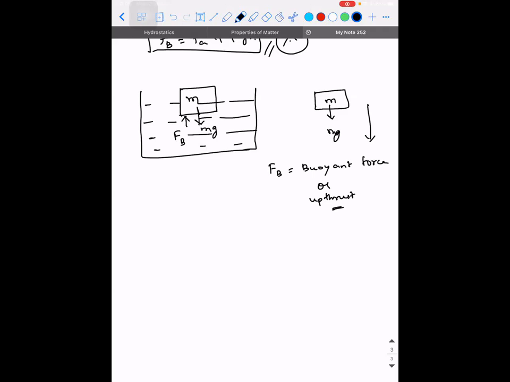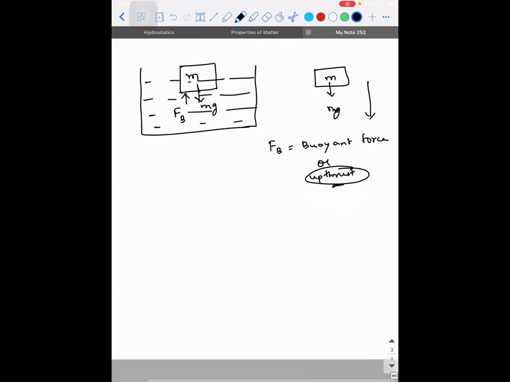Because it's a perpendicular force and it will always act in the upward direction. So the combination of those two is what we call upthrust. The phenomenon that comes into picture is called buoyancy. The name of the force is buoyant force, and the phenomenon by which the liquid exerts an upward force on the object is called buoyancy.